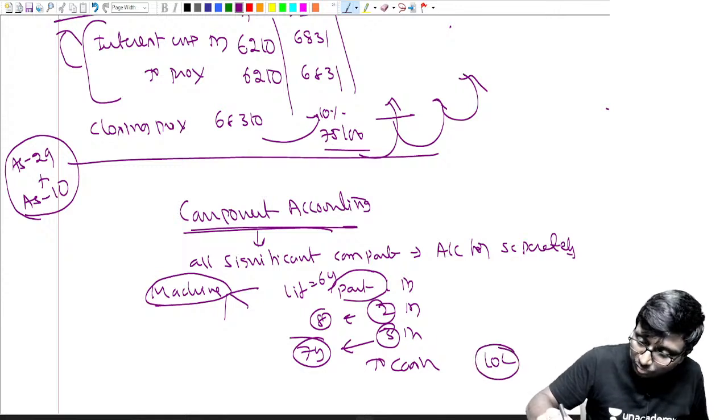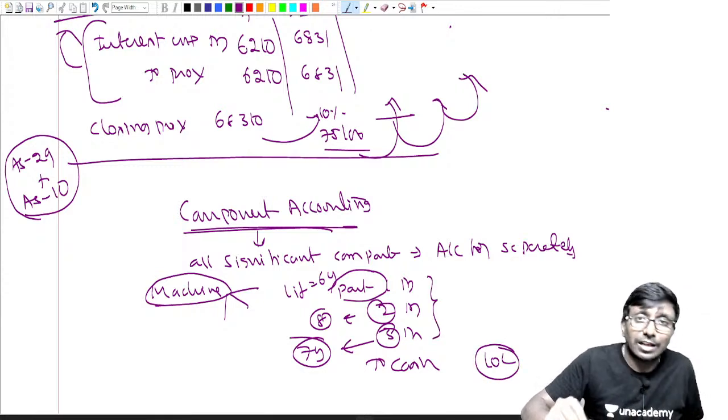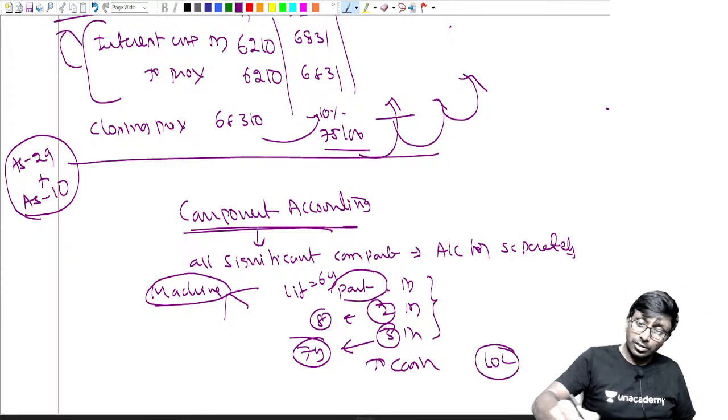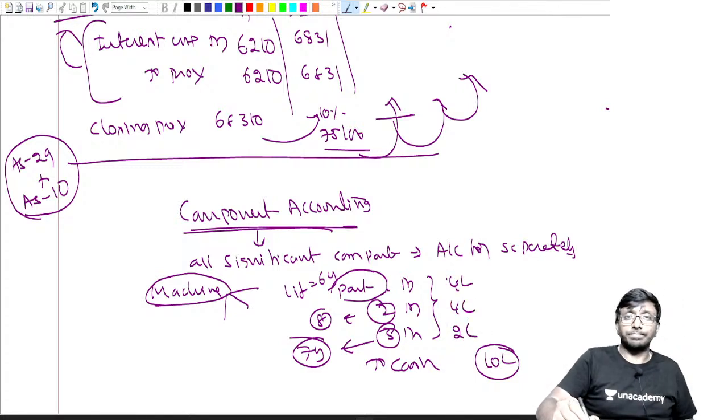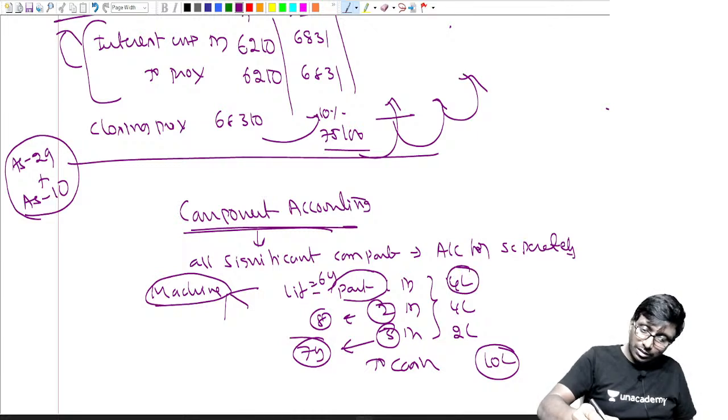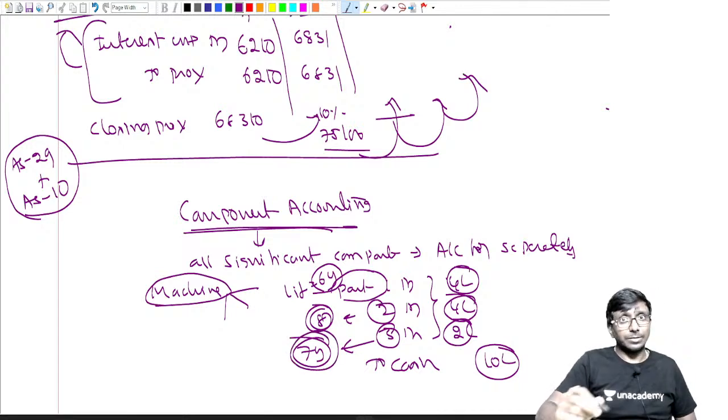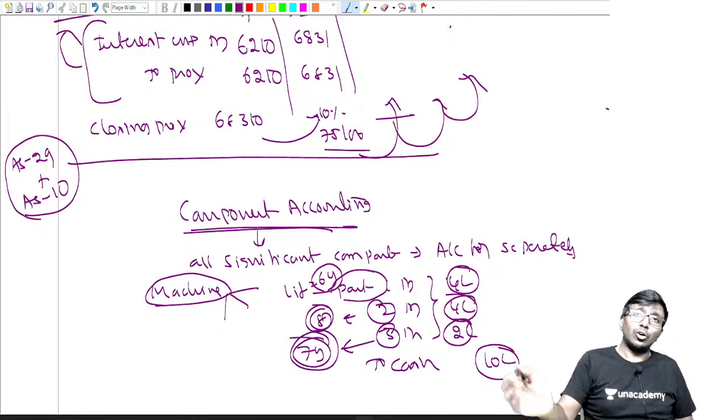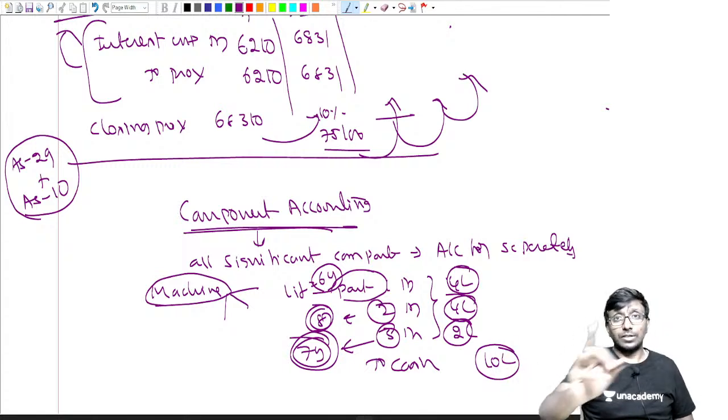Totally, sir, my cash is equal to 10 lakh I spent. On some reasonable basis, allocate the 10 lakh rupees. Suppose this is 4 lakhs, this is 4 lakhs, this is 2 lakhs. The 4 lakh you depreciate over 6 years, the other 4 lakh over 8 years, the 2 lakh over 7 years. Something like that you are supposed to do. Don't combine and say machine account debit to cash. That is wrong.